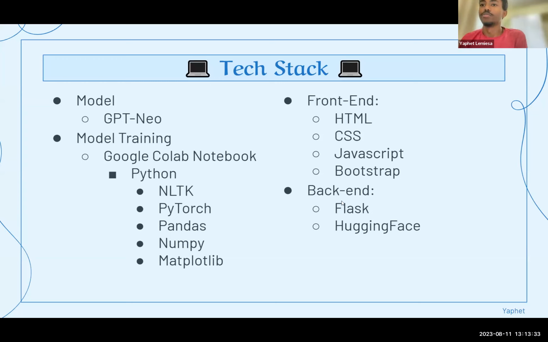So here's our tech stack from beginning to end of our project. Our model is GPT-Neo, which is a natural language model that's already pre-trained on the English language. And we basically built and trained our model using Google Colab with Python. The libraries we used were NLTK, PyTorch, Pandas, NumPy, and Matplotlib. On the front end, we use HTML, CSS, and JavaScript, and we use a Bootstrap template for CSS, specifically just for ease of use and coherent design on our website. And in the back end, we use a Flask framework for Python, and we also use the Hugging Face API.